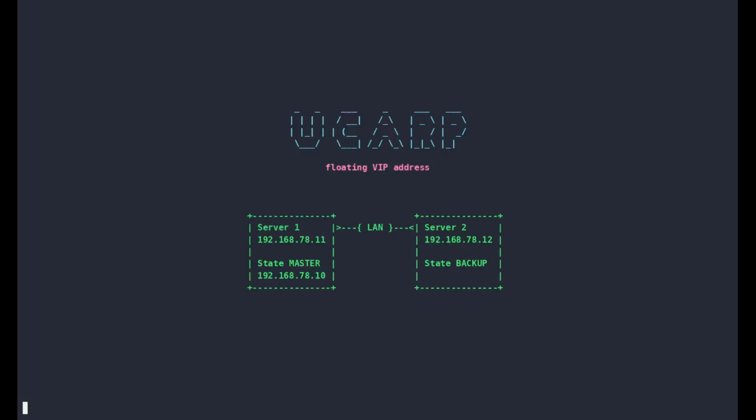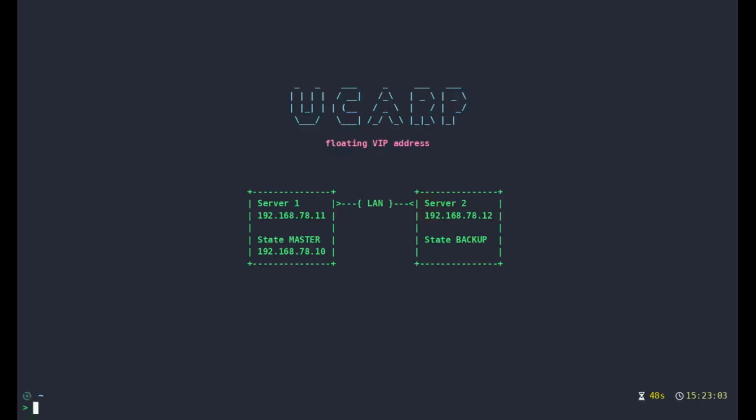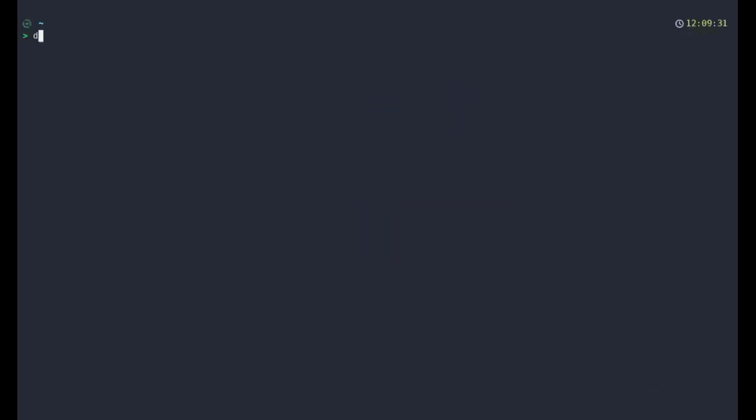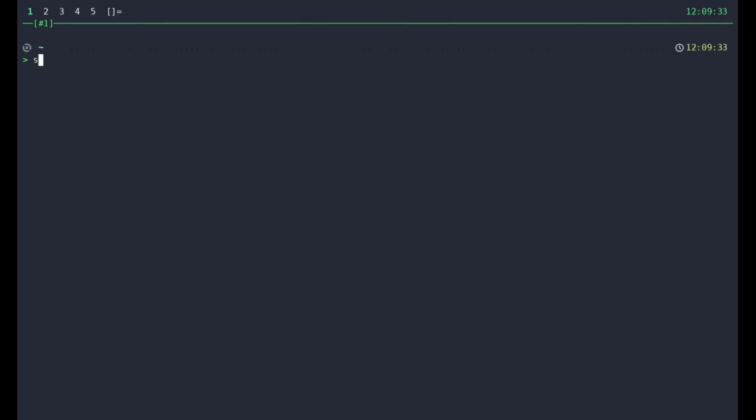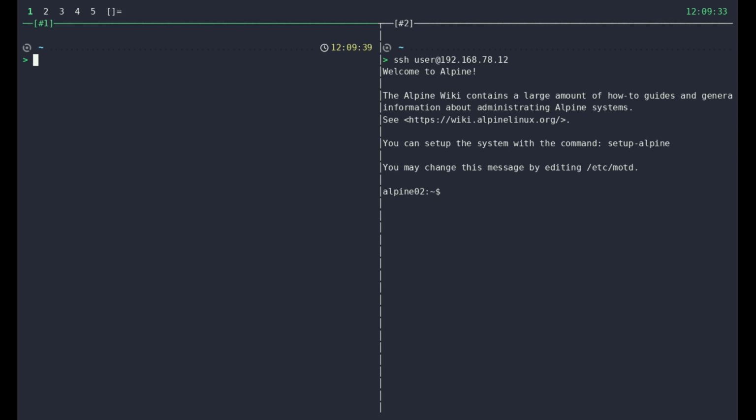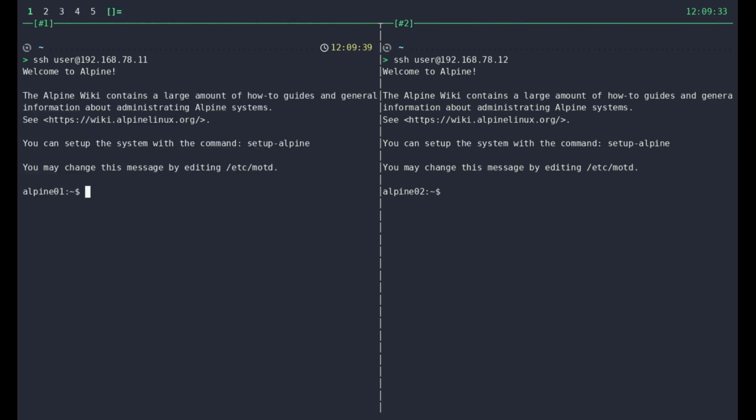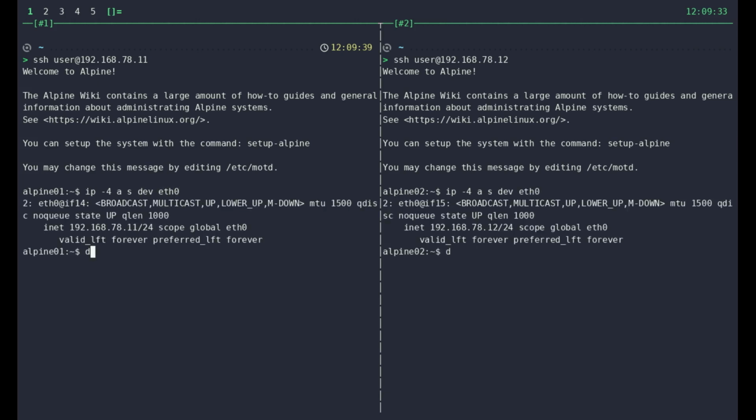The configuration is done with the normal ifconfig command. To begin, the UCARP daemon has to be installed and running on each server. So, I start a terminal multiplexer and I make an SSH connection to each server. Now, I install the UCARP package with the APK package manager from Alpine Linux.